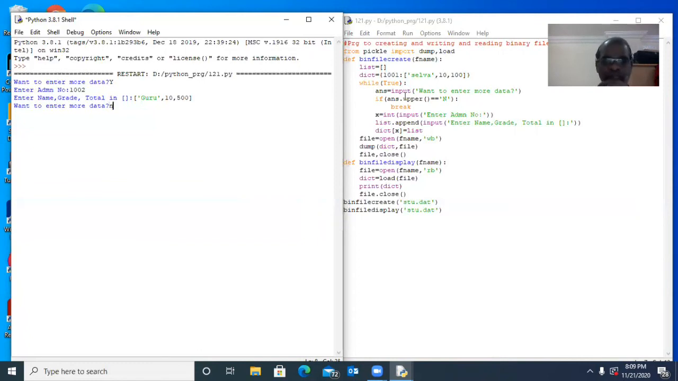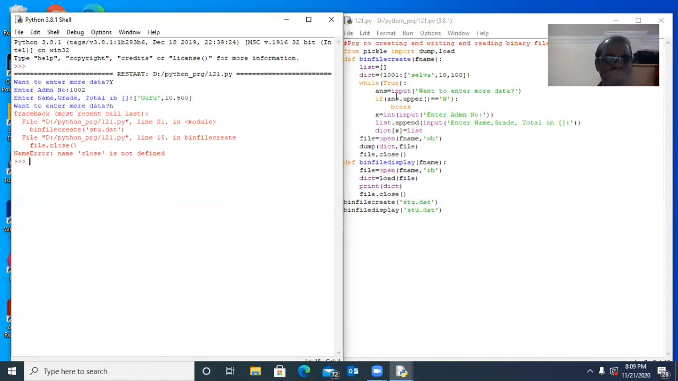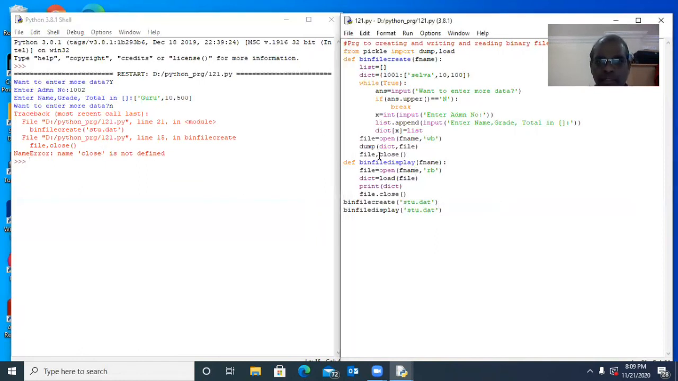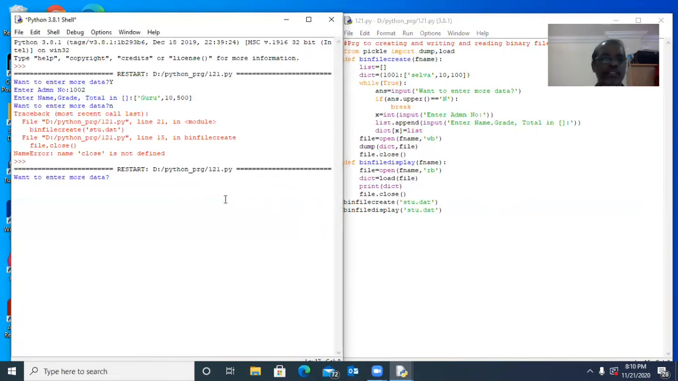I press here. It gives an error. It is not different; there is a spelling mistake. This should be a dot. Small mistake. This should be a dot. We will see once again. So admission number 1002. Here within square bracket, Guru, comma 10, comma 500. So I don't want to type any more data. Press enter. So that's good. Now dict contains two key value pairs.